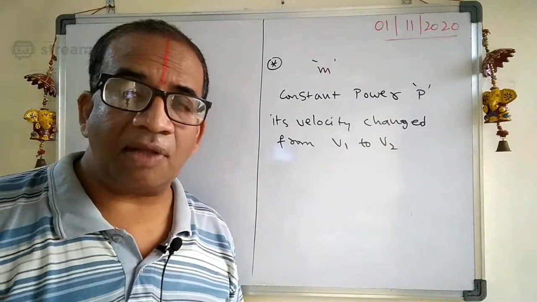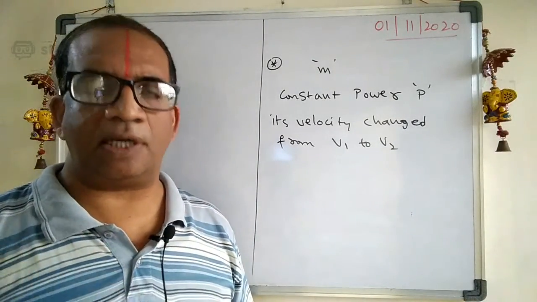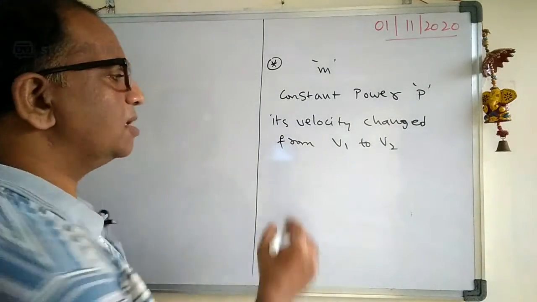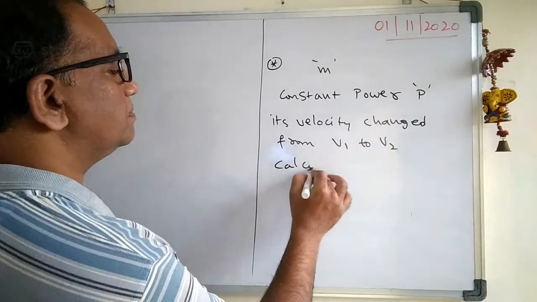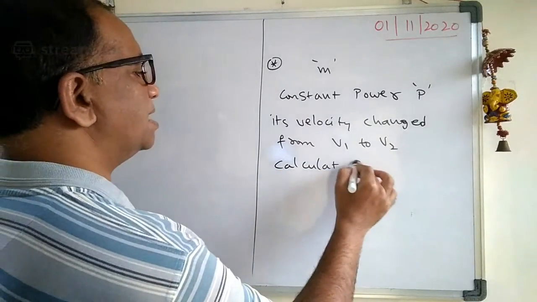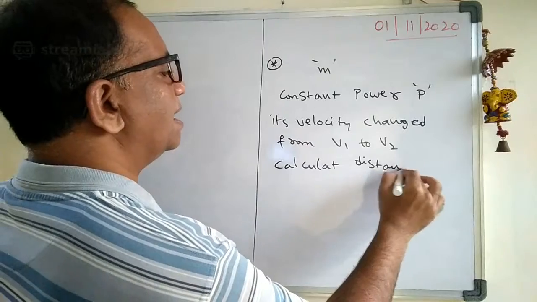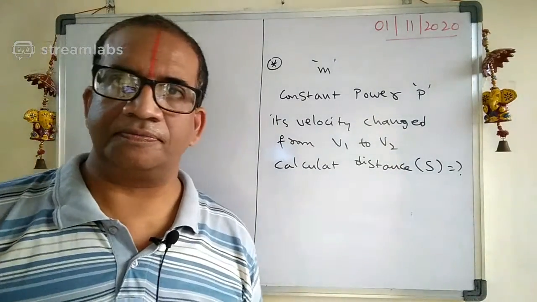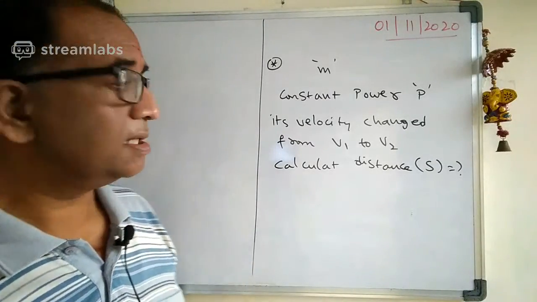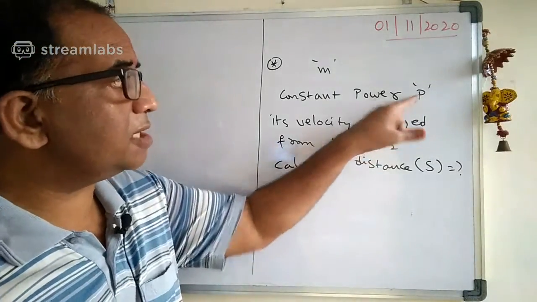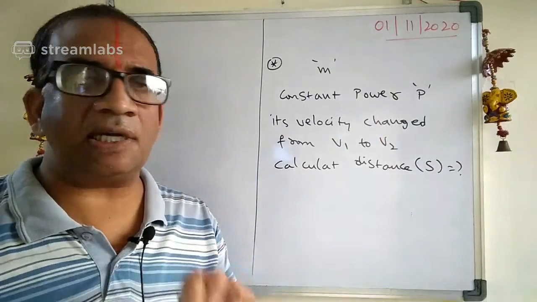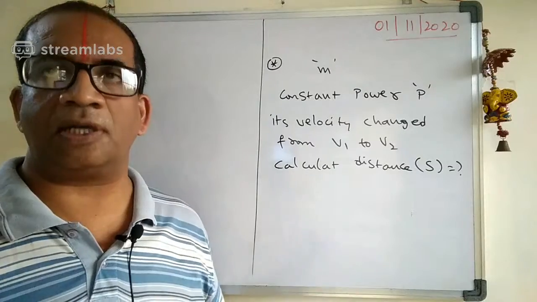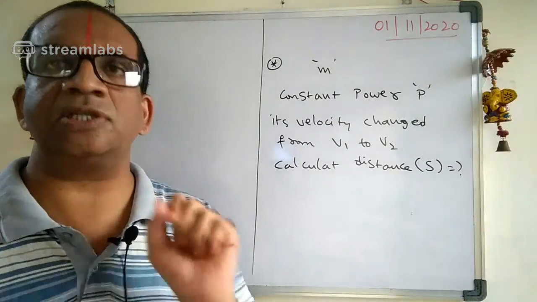Let us see carefully here. When its velocity changed from V1 to V2, calculate the distance traveled by it. The question asks to calculate the distance or displacement, either one, no problem. Come and see how to do this one. There is a constant power, but which one is changing here? The velocity is changing, which means the body is getting accelerated continuously. So continuous acceleration is there.